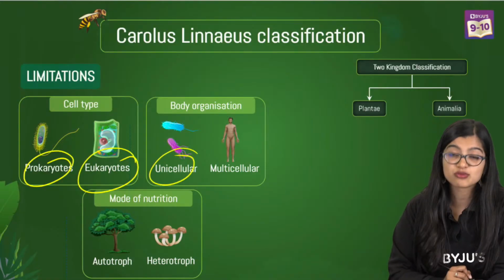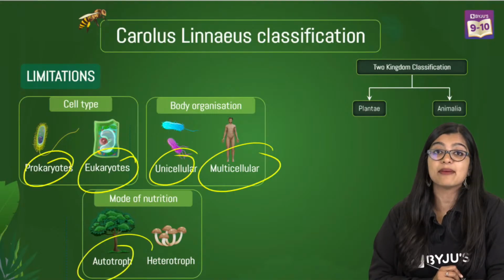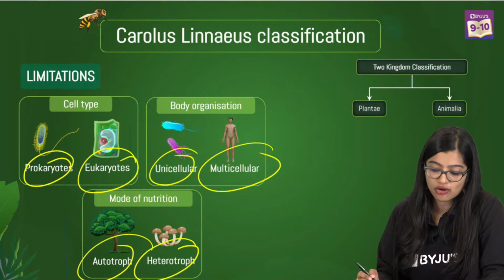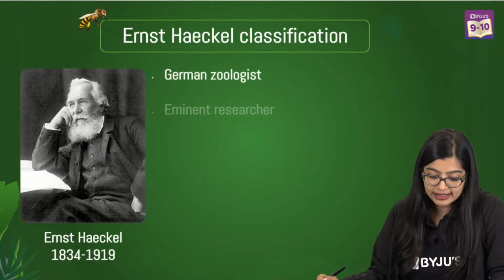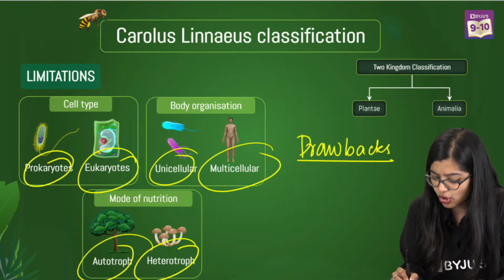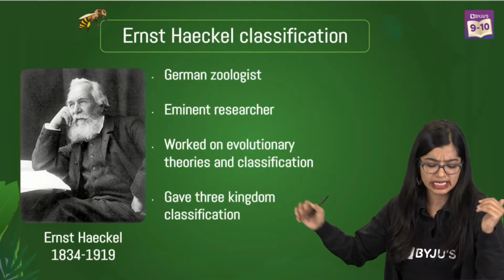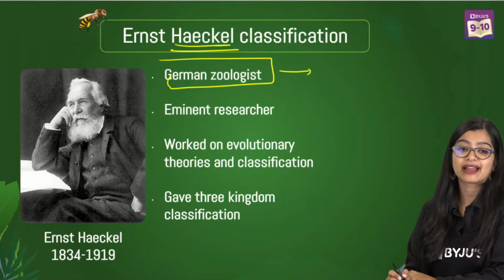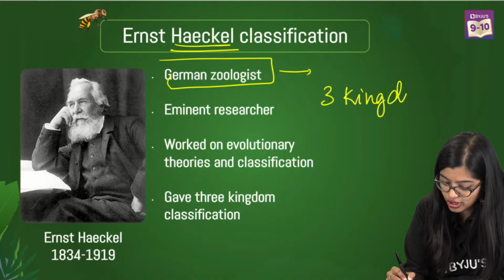Now some microorganisms are unicellular while the others are multicellular. And here again we see that most plants, of course, are autotrophic, while there are microorganisms that are heterotrophic. So he's put together things that don't really go along, right? Which is why there were certain drawbacks to his way of classifying. Which is why, many years later, there was a German zoologist called Ernst Haeckel, and he came up with the three kingdom classification, okay.